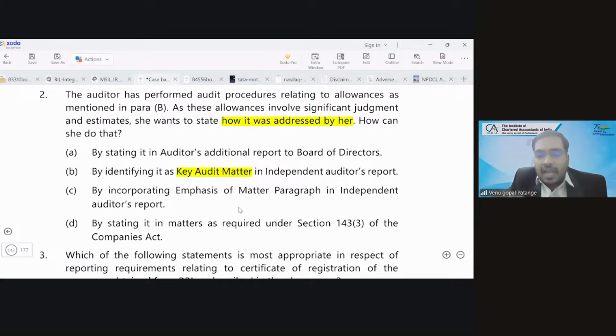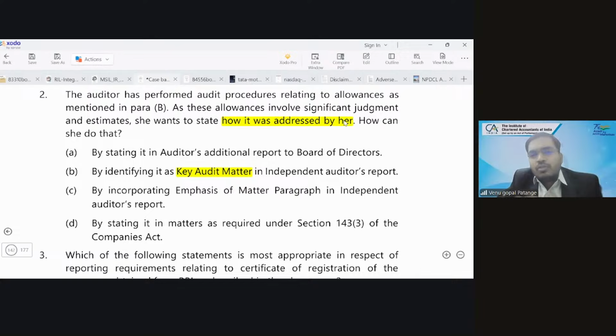I told you before coming to this question, there is only one standard which talks about how the auditor addresses the matter. SA 701. So we should give emphasis that she wants to explain or state how she was addressing the matter. So there is no other confusion.